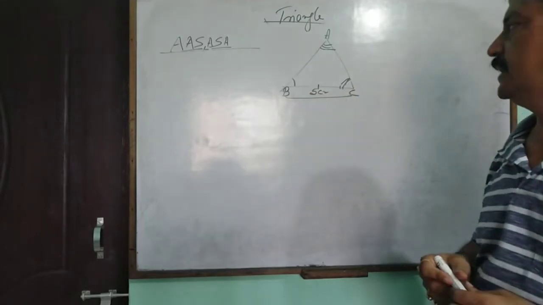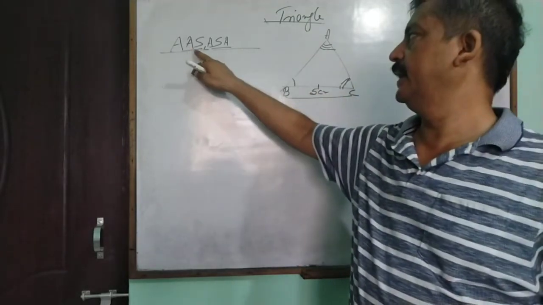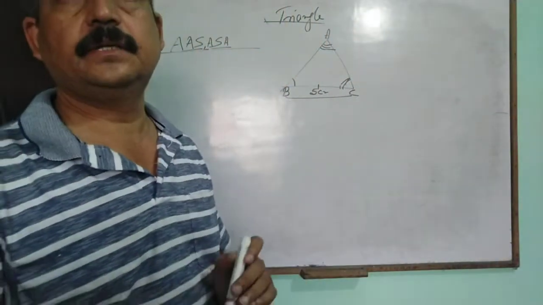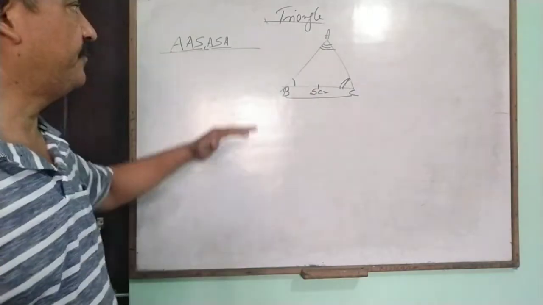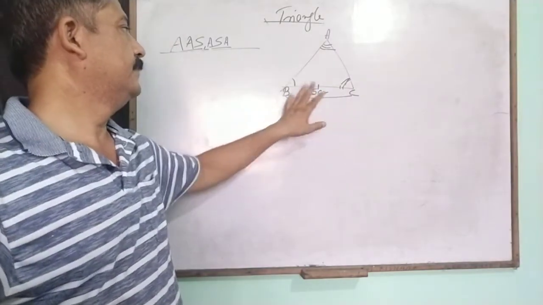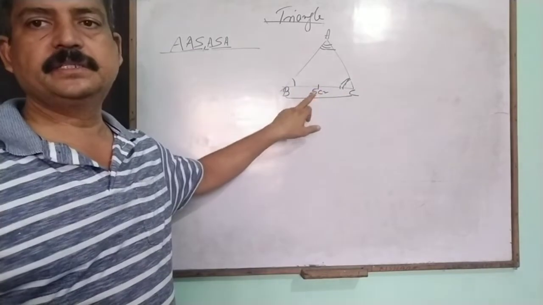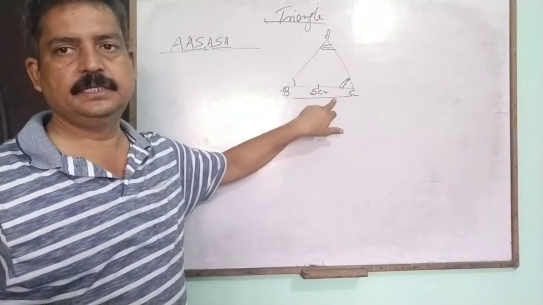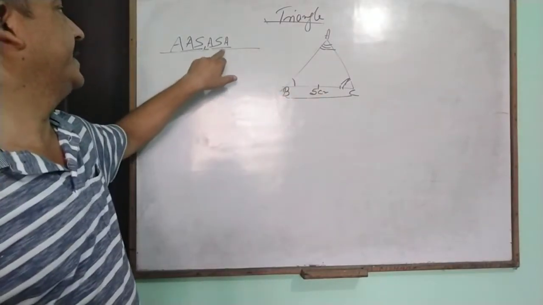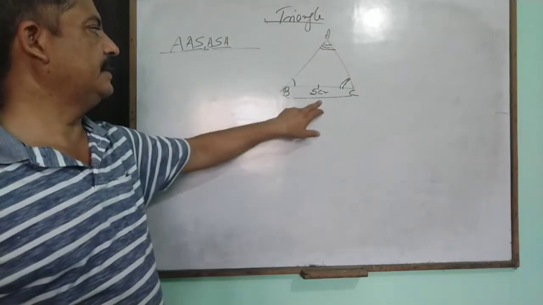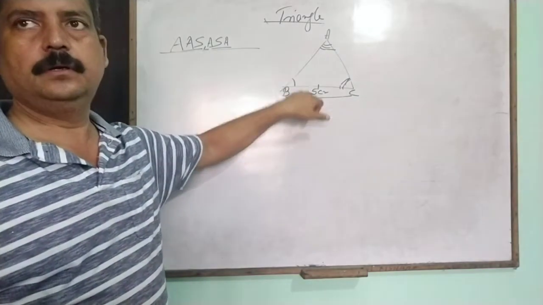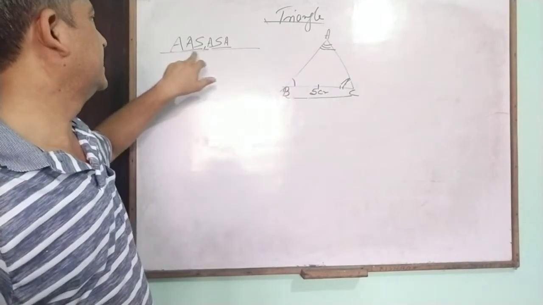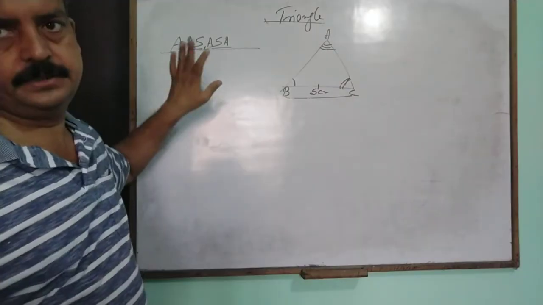Not including, in that case we write AAS. The slight difference is whether the angles are formed on the given side or not. If the angles are formed on the given side, we say ASA. If the angles cannot be formed on the given side, we say AAS.